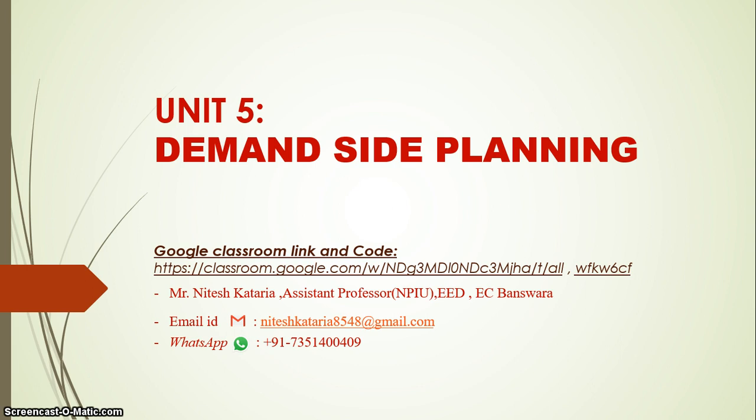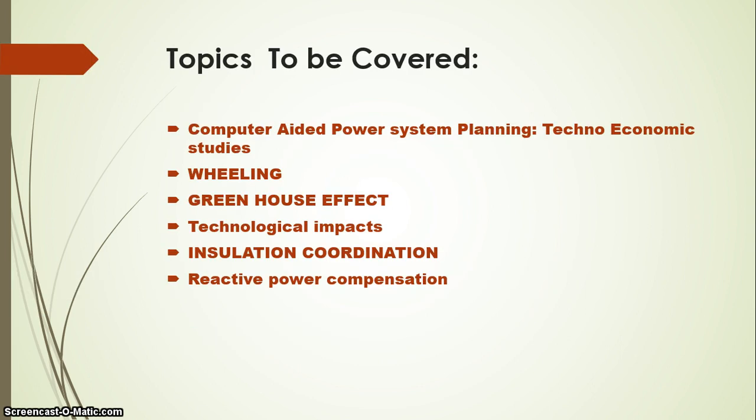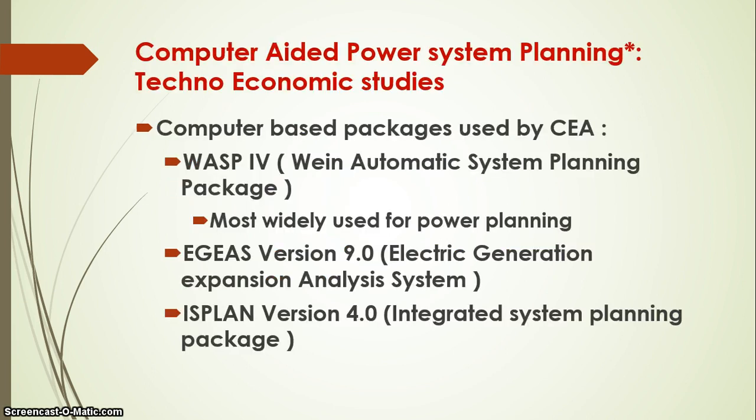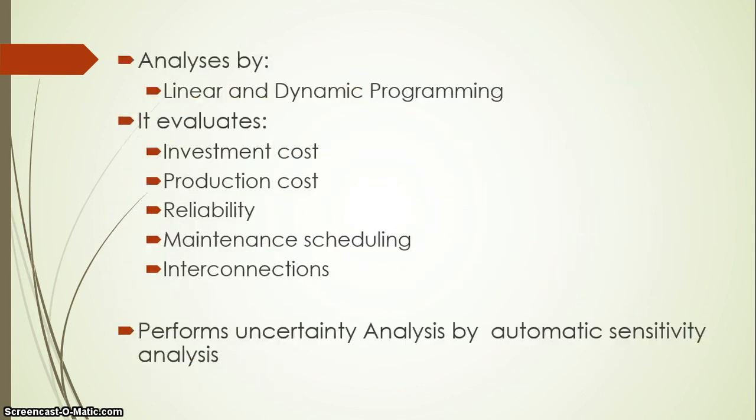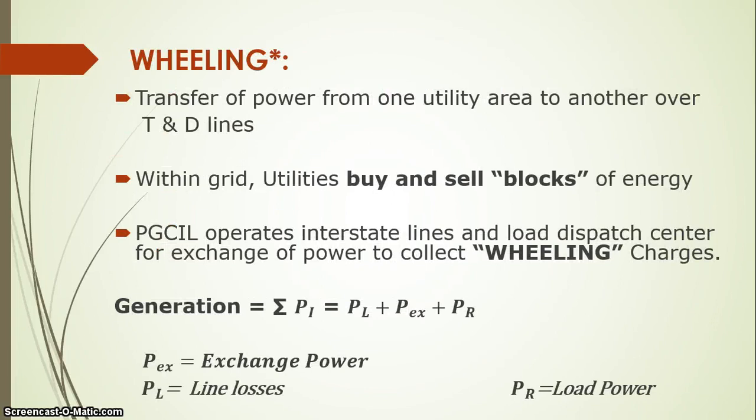In demand side planning, we have covered computer aided power system planning, where we have seen three of the important softwares, that is VAS 4, TGES version 9 and IS Plan version 4, which is commonly used in India. Now today we will discuss wheeling and the greenhouse effect.